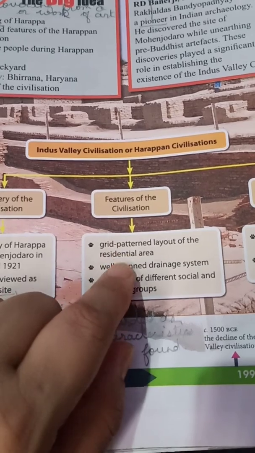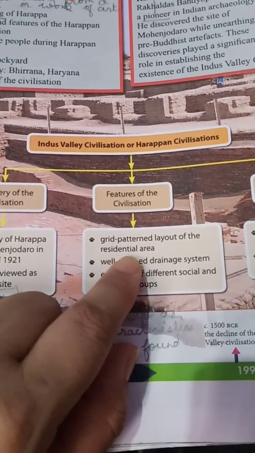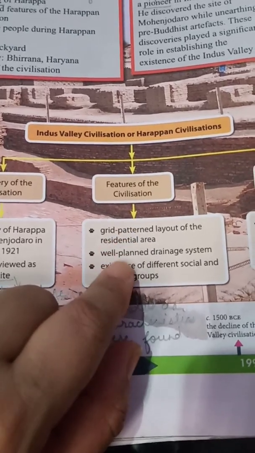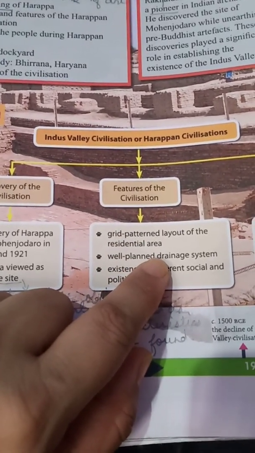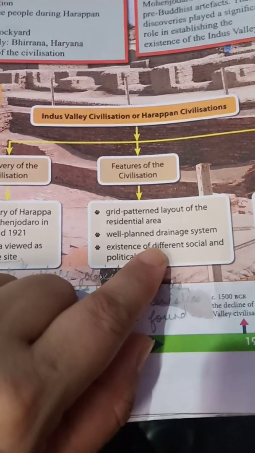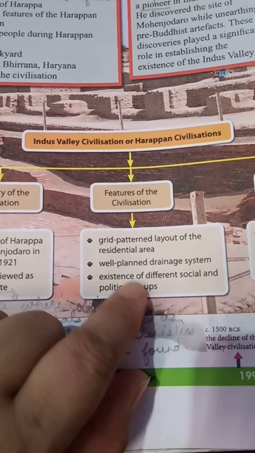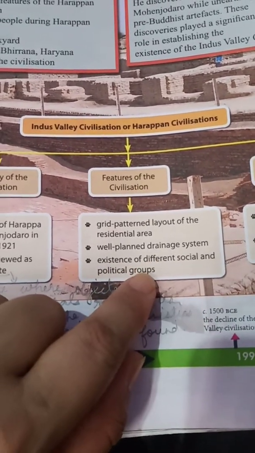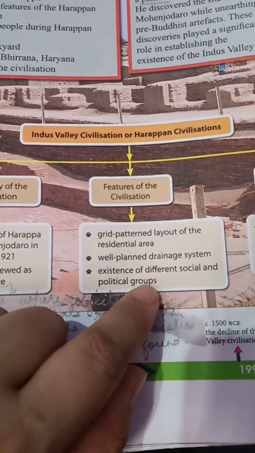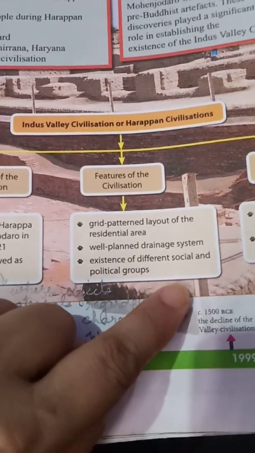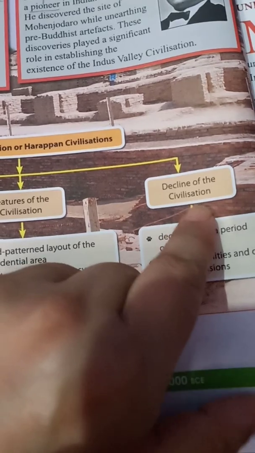Next is features of the civilization. What were the features? Grid pattern, layout of the residential area. Grid pattern, that we will see what is the meaning of grid pattern. Well planned drainage system, it is the main point. Well planned drainage system was there during this civilization. Existence of different social and political groups, and there we archaeologists have found some evidences for the existence of different social and political groups.